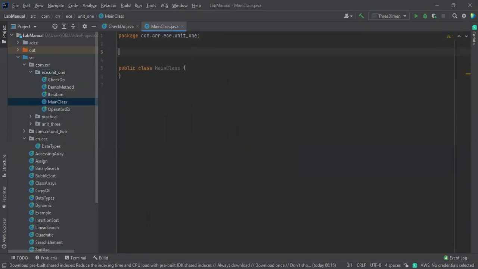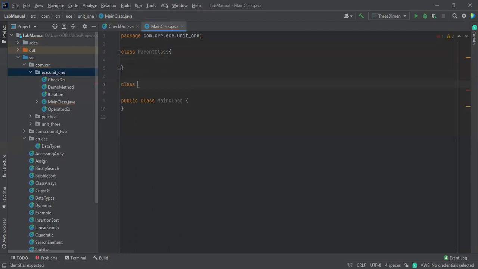Now I'm going to take one more class over here. Don't think I'm going directly to inheritance; just for your information, this is a parent class, and now I'm going for a child class.